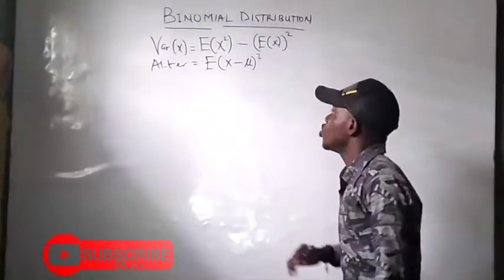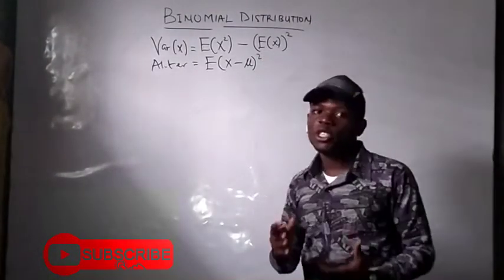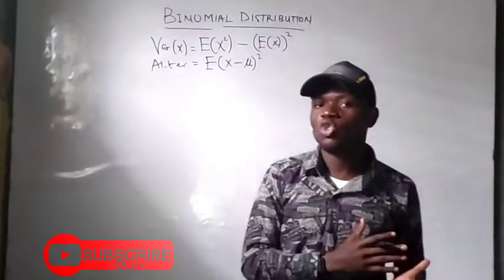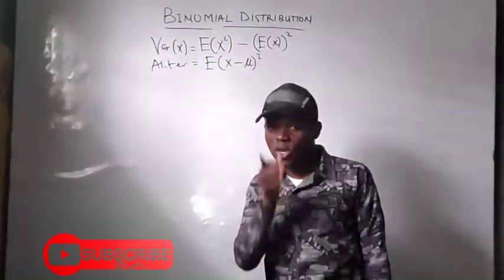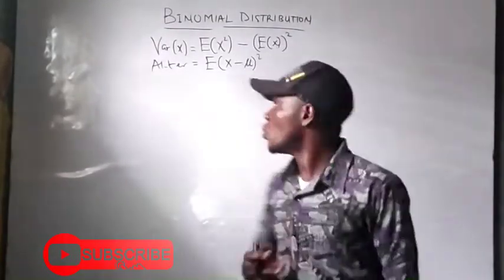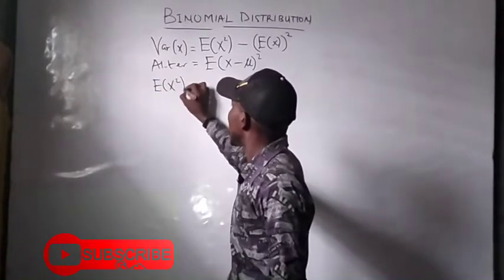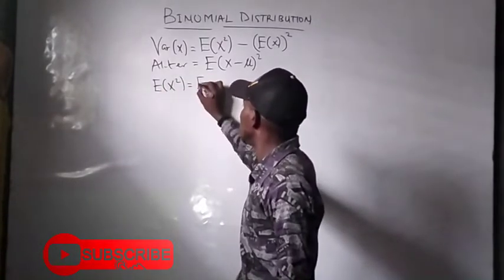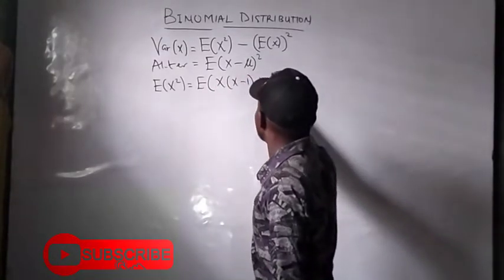But any of it will give you an answer, though I prefer to go with the first one. If I go with the first one, I already have my answer for the expectation of x, which we solved to be np. But I don't have any answer for the expectation of x squared, so there's a need for me to do a simple manipulation. I recall that the expectation of x squared can be written as the expectation of x times x minus 1 plus x, close bracket.